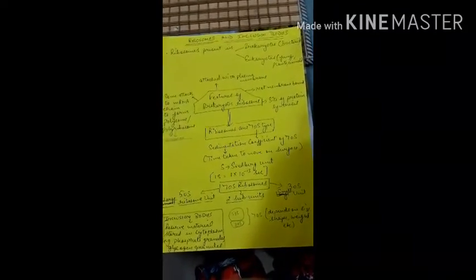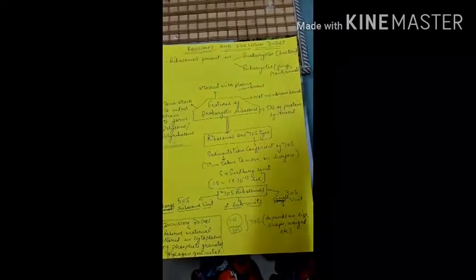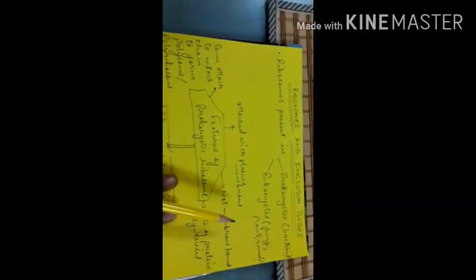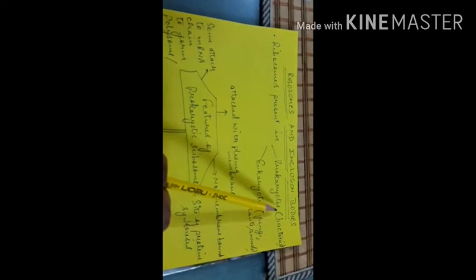So let's get started. Here I have made notes for you. Go through this carefully and write the important points in your notebook, okay? The next topic in your book is also the same: ribosomes and inclusion bodies.